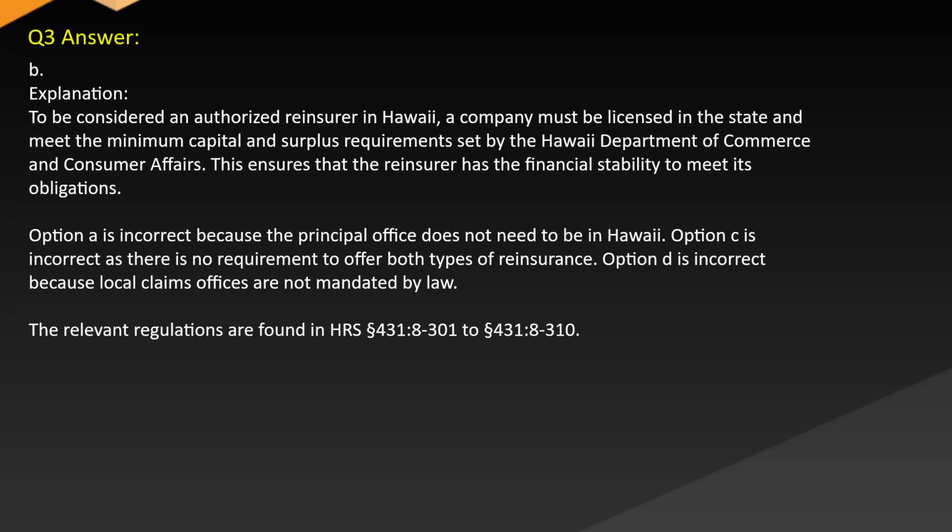Option A is incorrect because the principal office does not need to be in Hawaii. Option C is incorrect as there is no requirement to offer both types of reinsurance. Option D is incorrect because local claims offices are not mandated by law. The relevant regulations are found in HRS 8301 to 8310.